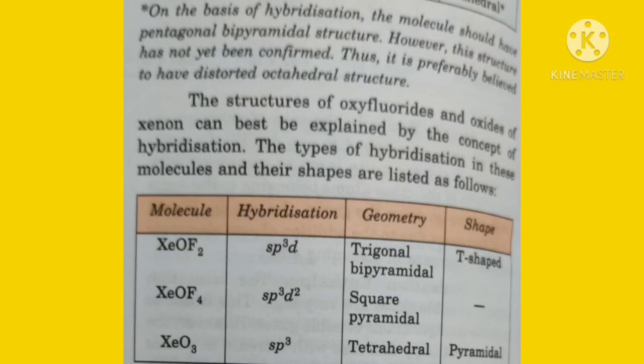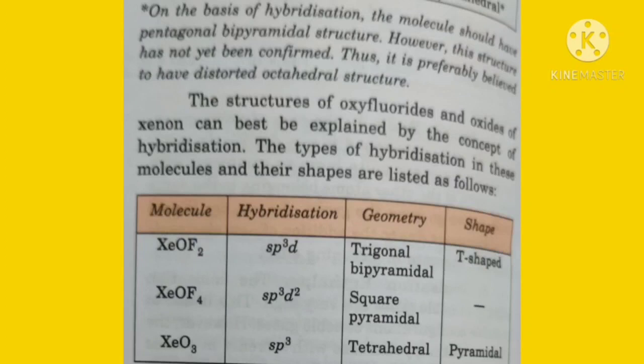Here the oxygen is bivalent, and that's why two bonds will be formed. There is one sigma and one pi bond, so we consider only the sigma bond, and the bond will be counted as one. That's why the hybridization is sp3d, as the geometry of the molecule is trigonal bipyramidal and the molecule is T-shaped.